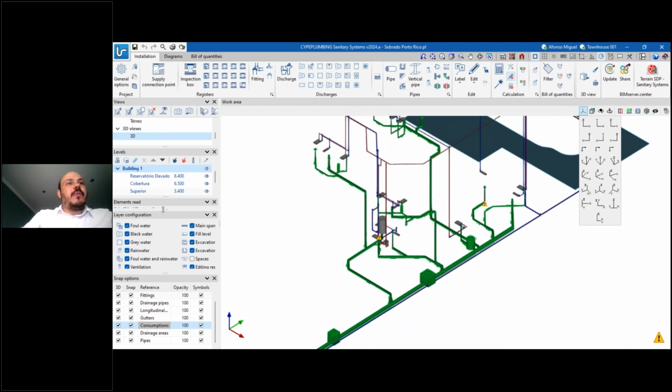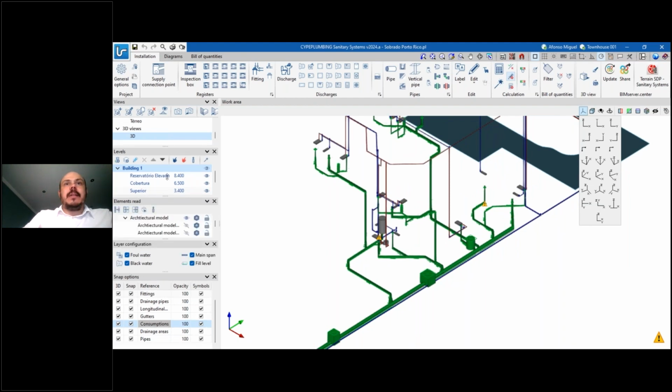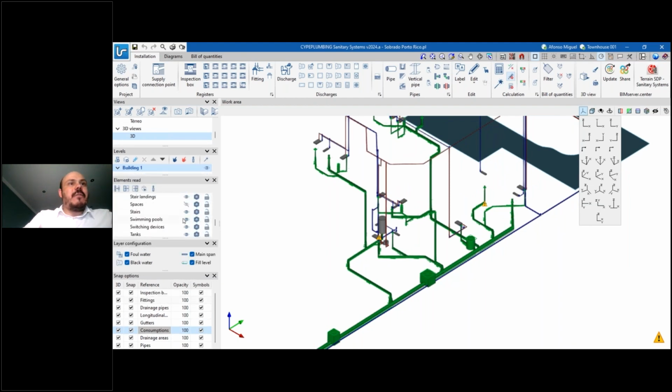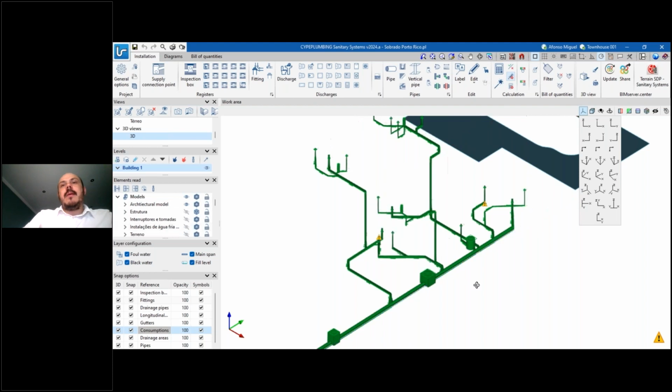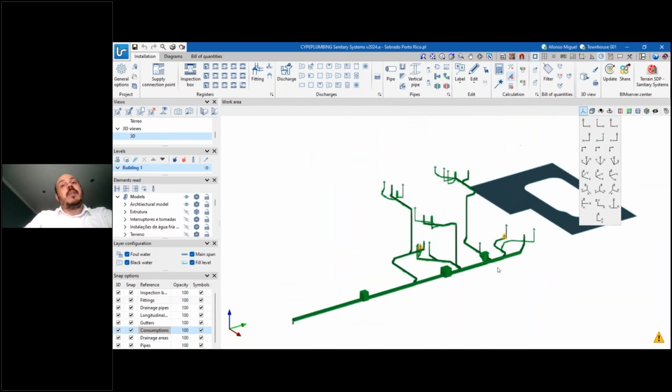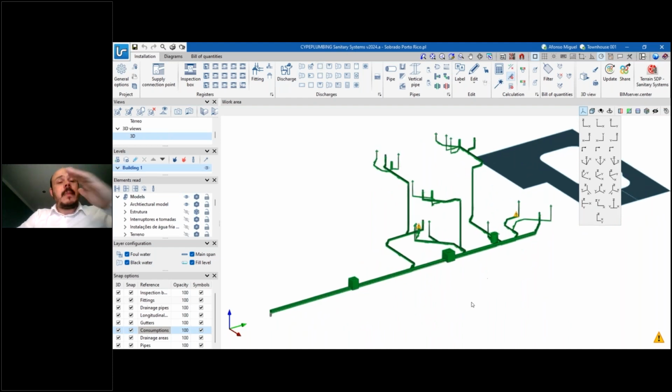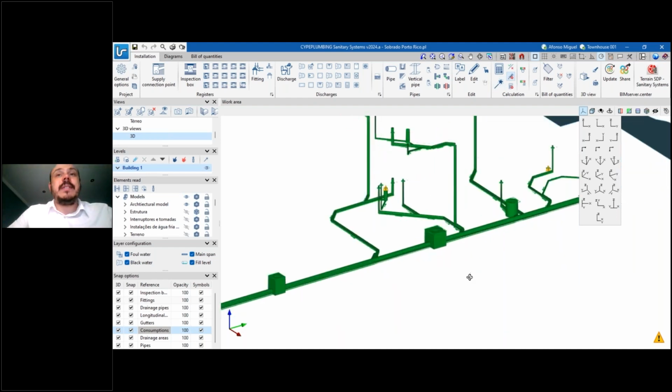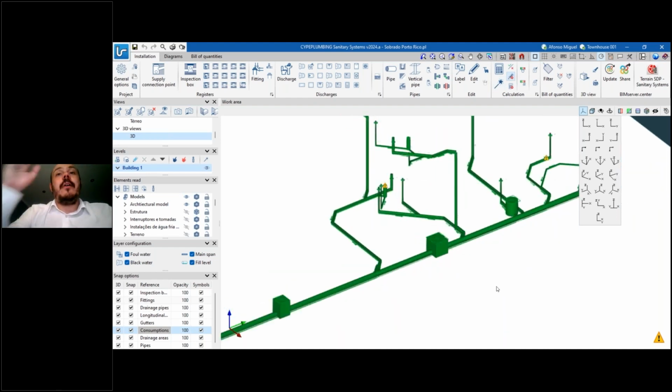If I deactivate, for example, the part of the model that came from CYPE plumbing water systems, it's going to be somewhere here, architectural model, structures, this one, I will remain just with the parts of this installation that were created here at sanitary systems. There are a lot of new features here, but let me show you just some basic options of modeling here.